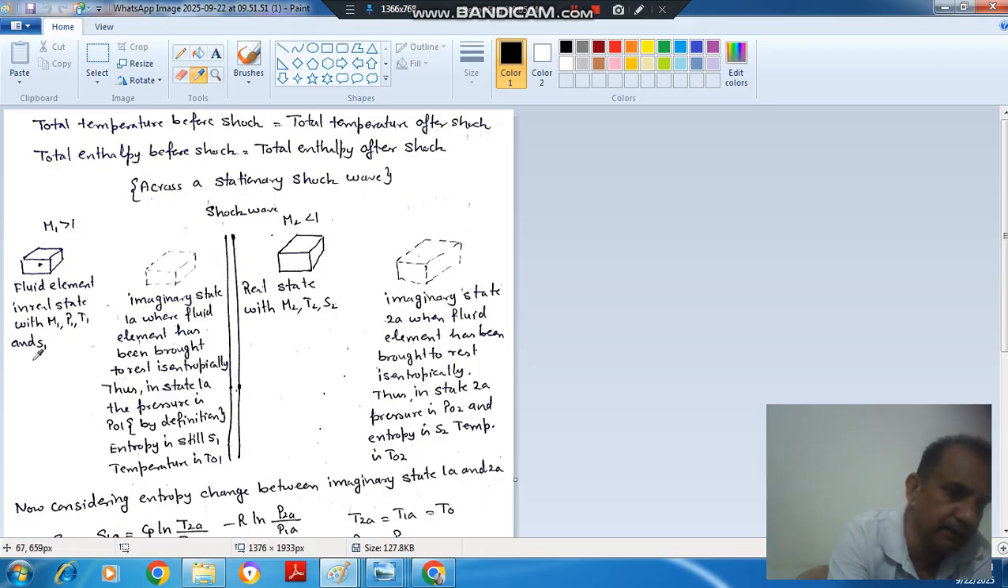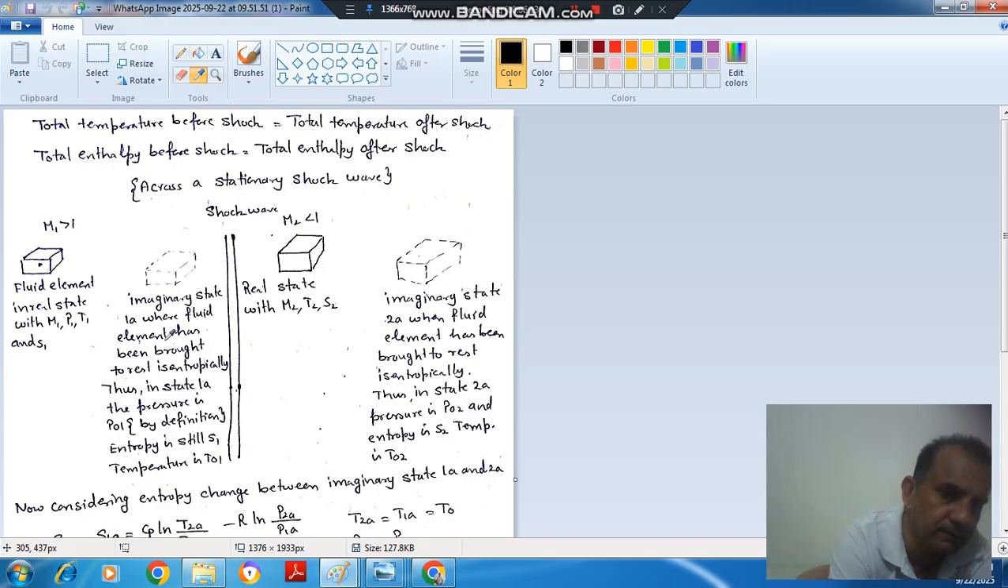Now we'll bring this fluid element to zero velocity, keeping the entropy the same. Okay, so this is the thing. If we keep the entropy the same, we can do this. Then it is an isentropic process. So the entropy of this, the stagnation temperature T01, is there.